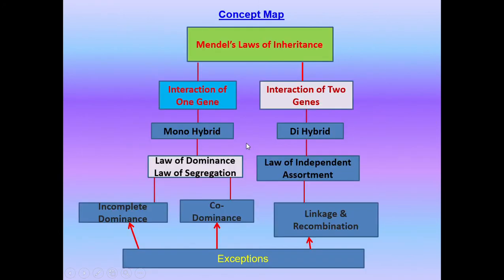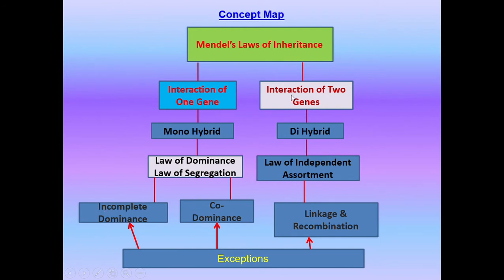Okay, so these are some of the things which we have already dealt, and this is a concept map which was also given in the previous session. Okay, and you see Mendel has done experiments when he has considered one gene. Okay, and that is a monohybrid cross, and based on that he has given law of dominance and law of segregation. And when people started experimenting with other plants and animals, they encountered what is called incomplete dominance, codominance, all these.